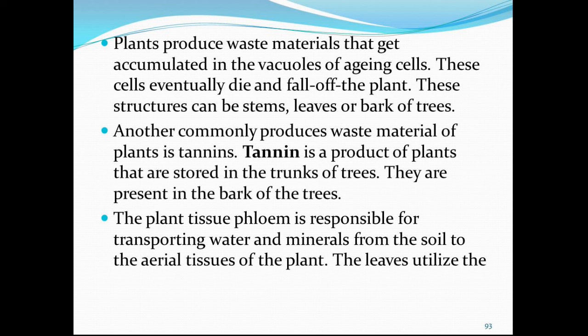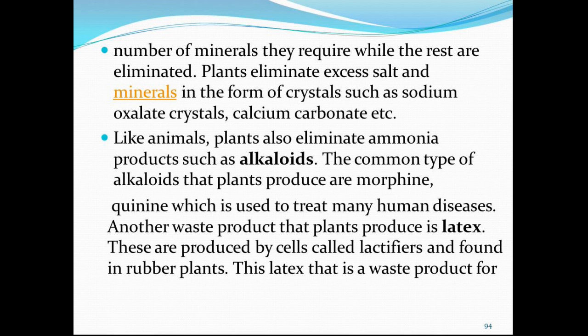The plant tissue phloem is responsible for transporting water and minerals from the soil to the aerial tissues of the plant. So actually the leaves utilize the number of minerals they require, while the rest are eliminated. So plants eliminate excess salts and minerals in the form of crystals such as sodium oxalate crystals, calcium carbonate, etc. Now children, like animals, plants also eliminate nitrogenous products such as alkaloids. The common types of alkaloids that plants produce are morphine and quinine, which are used to treat many human diseases.